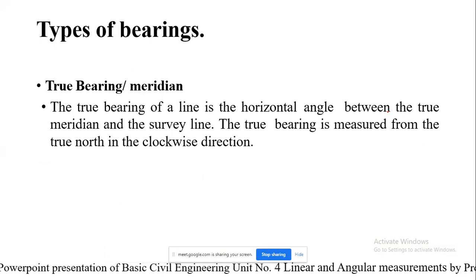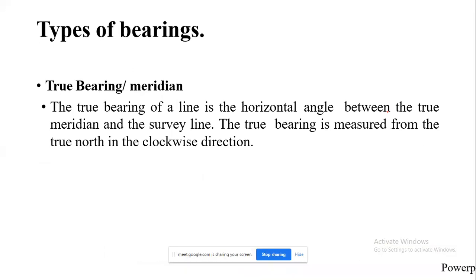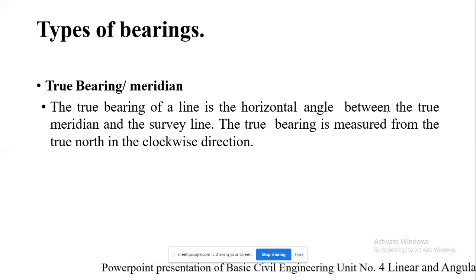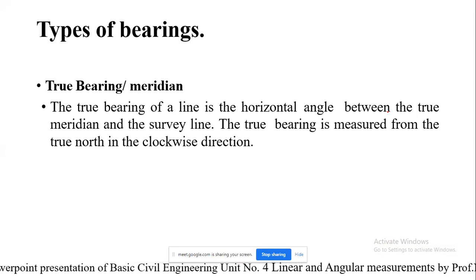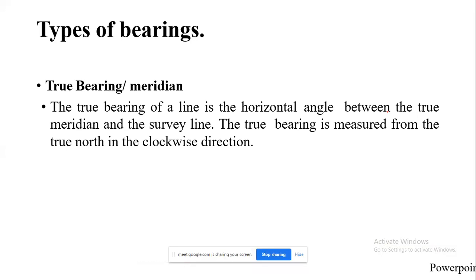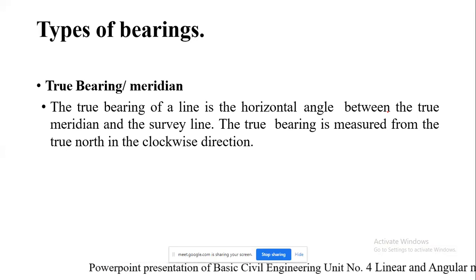Okay, so that we are not interested in, but we are more focusing on true bearing and the magnetic bearing or meridian. The true bearing of a line is the horizontal angle between the true meridian and the survey line. The true bearing is measured from the true north in the clockwise direction. So what do you mean by exactly true bearing?